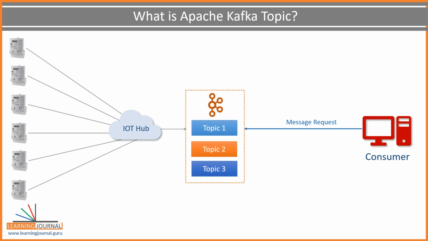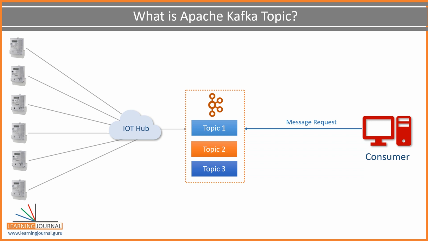So, the topic is an arbitrary name given to a data set. You better say it's a unique name for a data stream. If you are coming from a database background, you can also think of it as a database table. Creating a topic is a design time decision. So, when you are designing your application, you as an architect are responsible for creating one or more topics. Once your topic is there, the producers and the consumers are going to send and receive data by that topic.